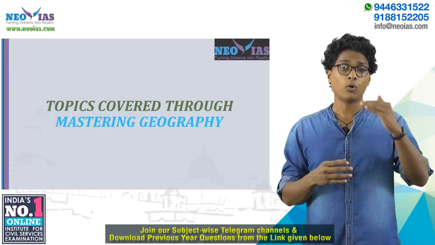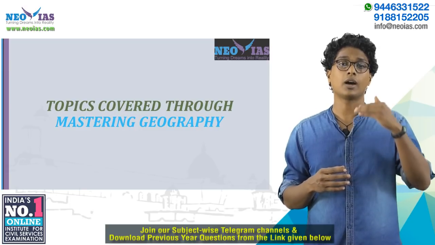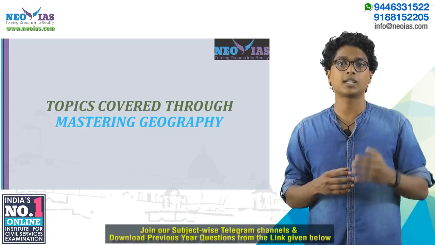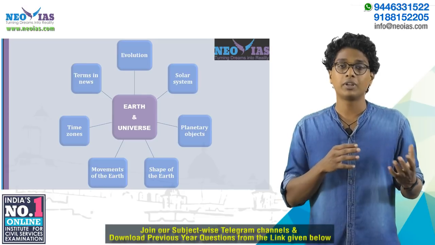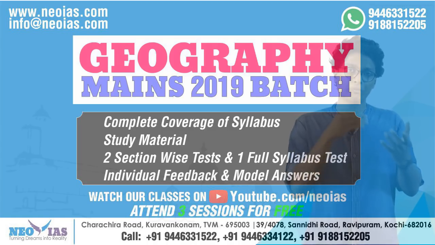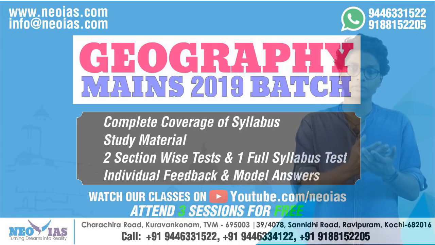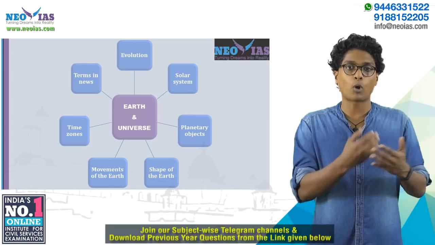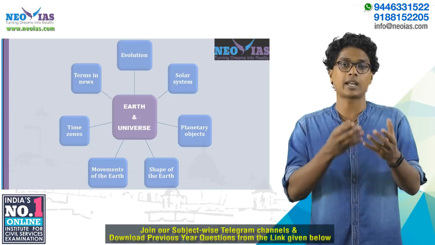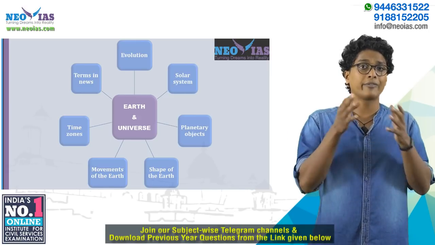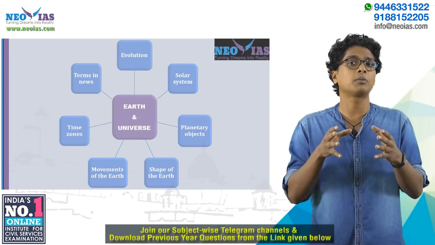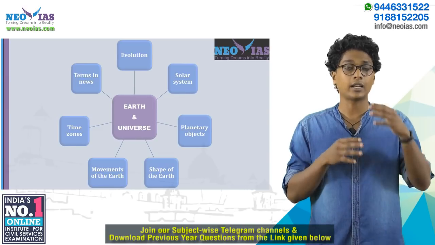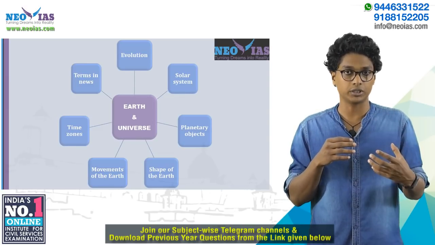By going through all these previous questions and the syllabus, we have selected the topics for our online course, and the following topics will be discussed as part of our online course, Mastering Geography. From Earth and Universe, we'll be having topics like evolution, the Big Bang Theory, formation of stars, planets, the solar system, the different planets and their properties, then planetary objects like asteroid, meteor, comet. If you see the previous questions, we are having questions from these areas, and it might seem simple, but we are having questions.